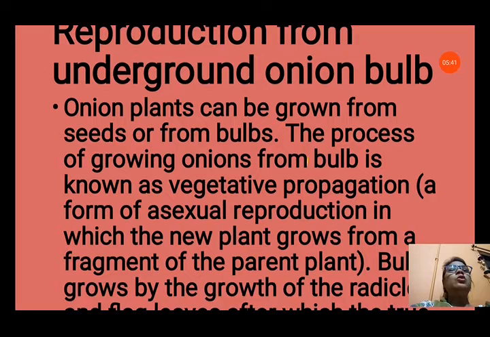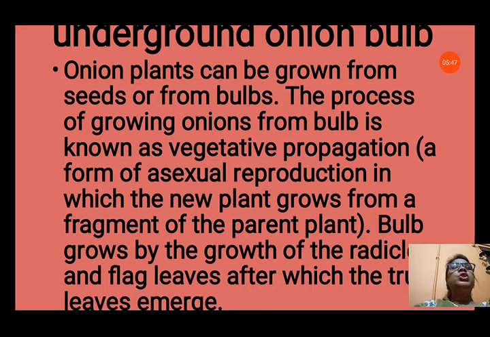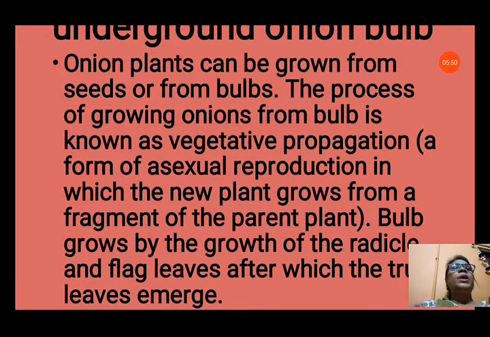Reproduction from underground onion bulbs. Onion bulbs also can develop into a new plant. Onion plants can be grown from the seeds or from bulbs also. The process of growing onions from bulb is known as vegetative propagation, a form of asexual reproduction in which the new plant grows from a fragment of the parent plant.